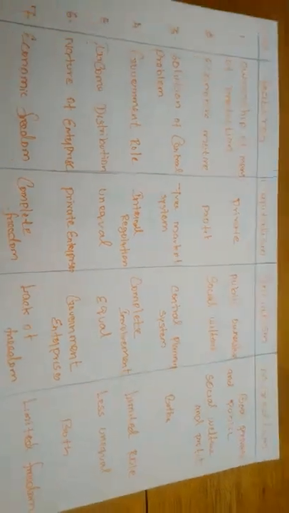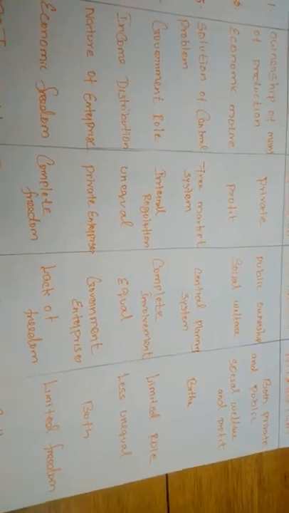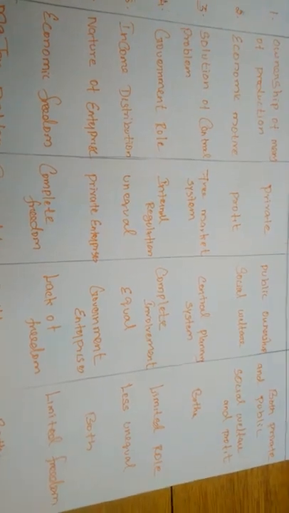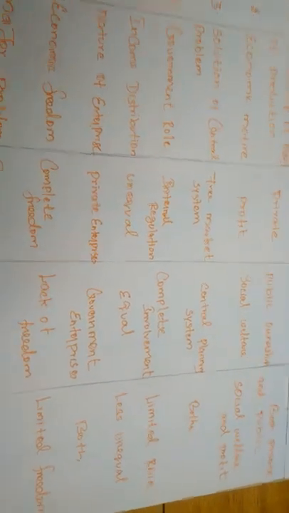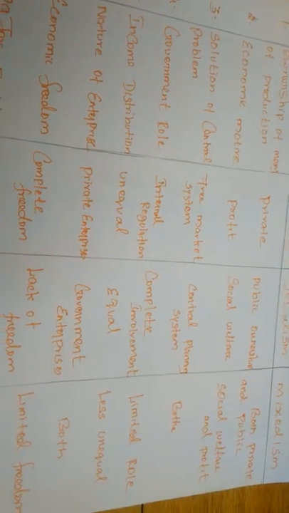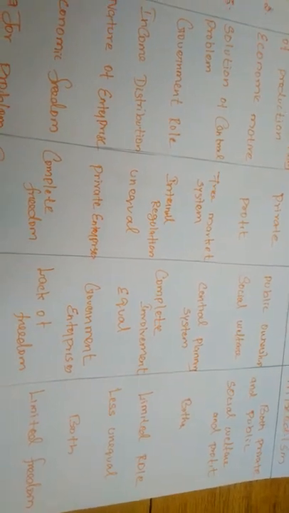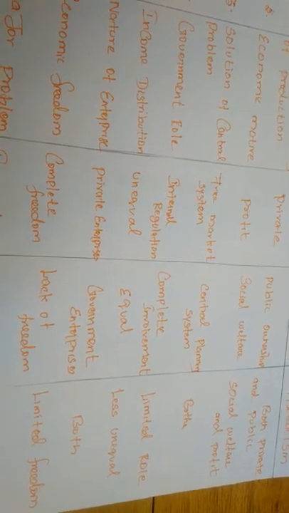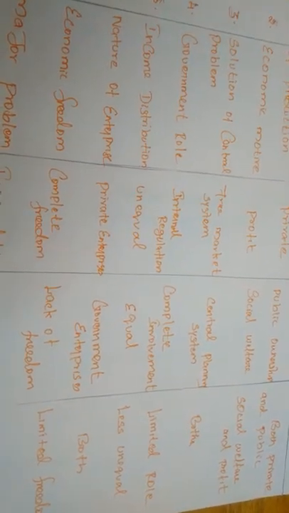But in socialism, all economic and commercial activities will be undertaken by government enterprises. In the mixed economy, both private enterprises and the government have the right to distribute commodities to consumers.